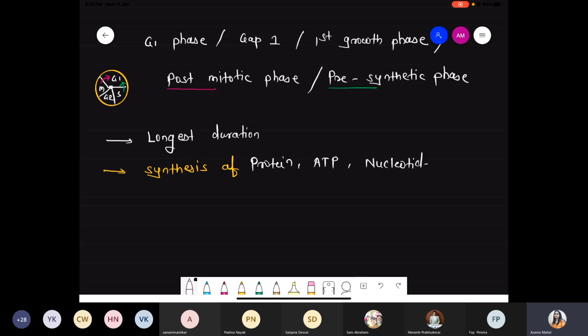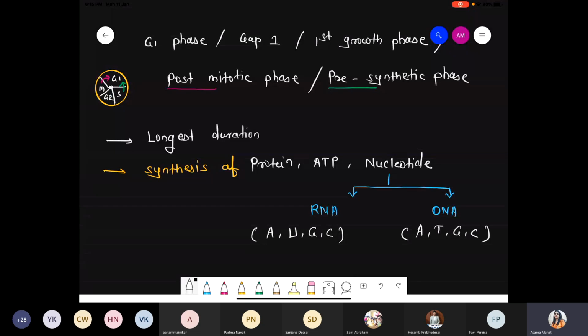As well as, this is the phase where nucleotides are also synthesized. I hope you remember, in the biomolecules chapter you already studied nucleotides, because RNA nucleotides are present, DNA nucleotides are also present. In RNA, adenine, uracil, guanine and cytosine are present. What will be in DNA? A, T, G, C: adenine, thymine, guanine, cytosine.